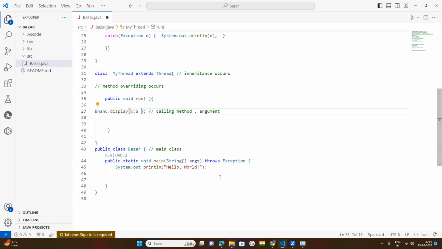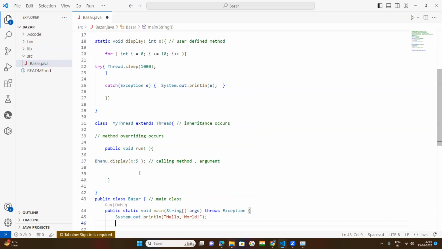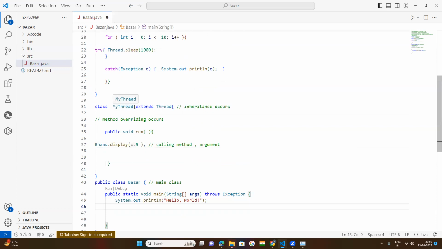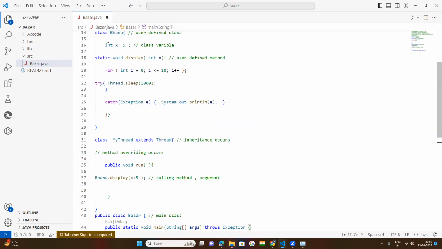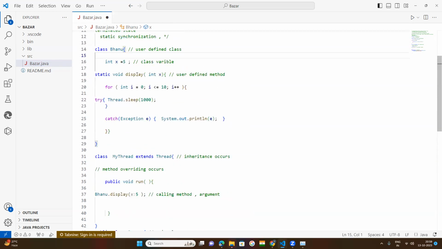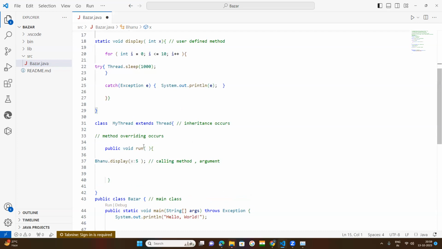Now you come down here. Within here we need to create the object. Why do we need to create the object? I will explain. First of all, for whom should the object be created? Is it for this Bhanu class, because this line of code is written in the Bhanu class? But the method that is being called is under the run method. So we will create the object for this.